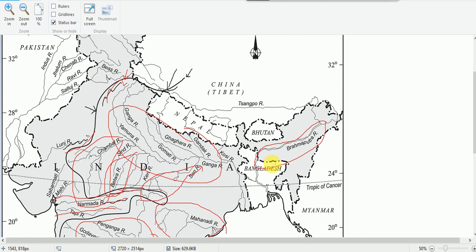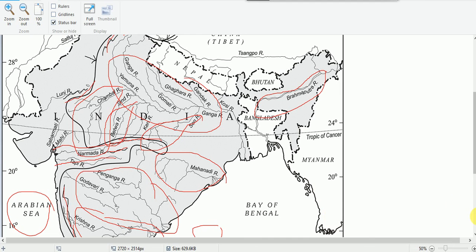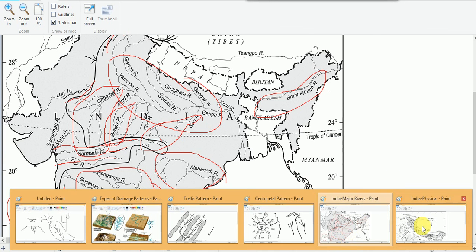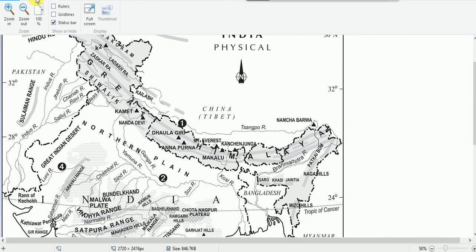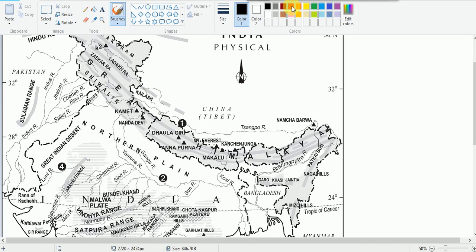And when you see a physical map here, we have the Himalayan mountains here.